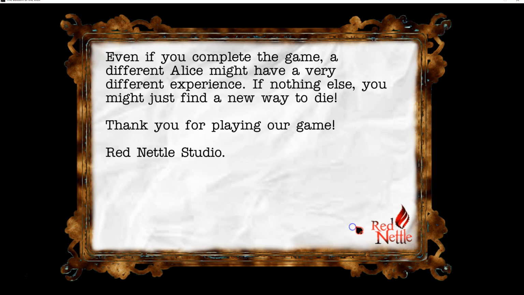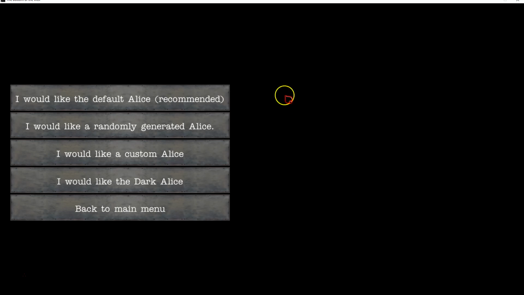Even if you complete the game, a different Alice might have a very different experience. If nothing else, you might just find a new way to die. Thank you for playing our game, Red Nettle Studio. The default Alice is capable of finishing the game to its true ending, but not necessarily through all the branches. This Alice is career-motivated, friendly, somewhat lazy, a hopeless romantic with no survival skills at all. She makes up for it by being a good organizer.